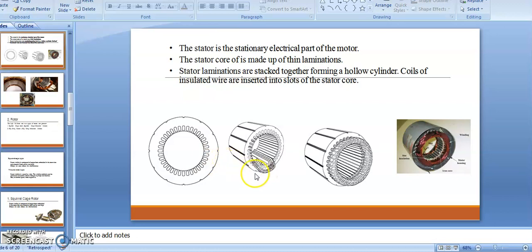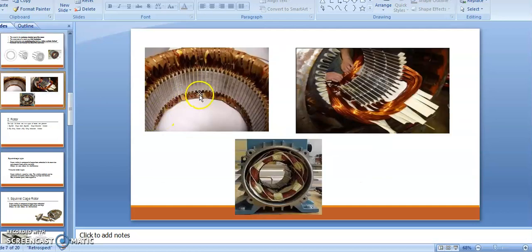Now here is one figure, one image we are showing, in which we are inserting the conductor, winding the conductor here, and this is the complete loop of the stator winding. Now there are again some images here. You can see the number of slots here, the total number of slots in which we form the stator conductors.